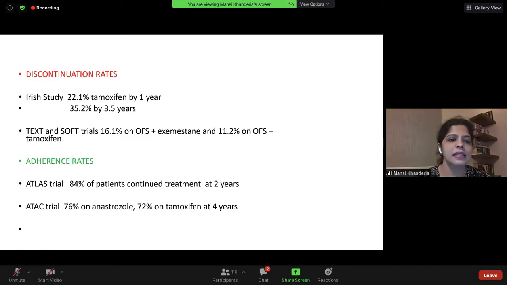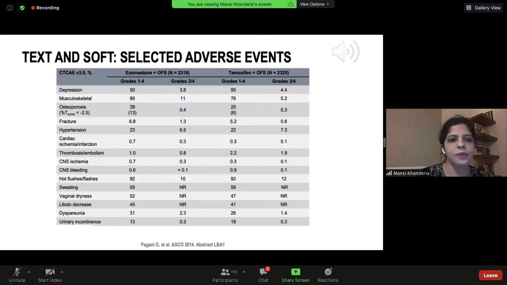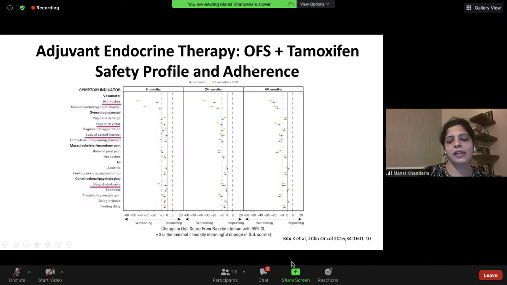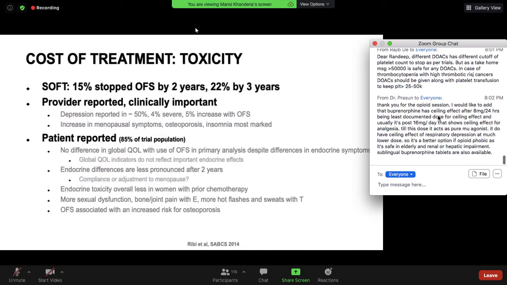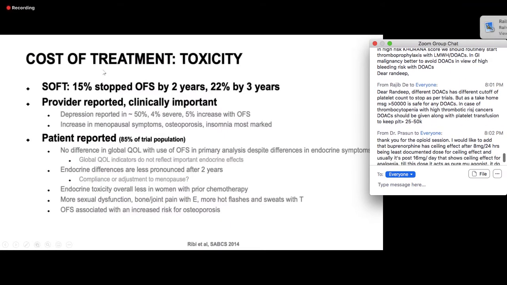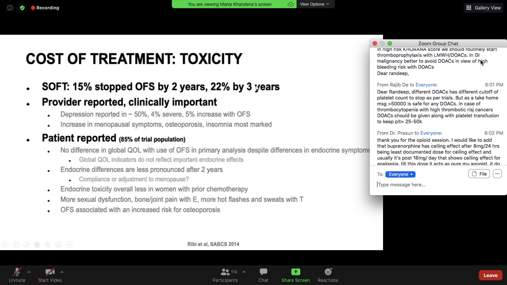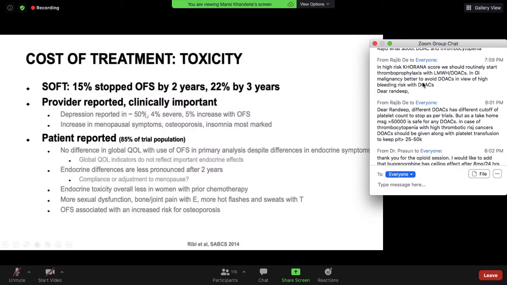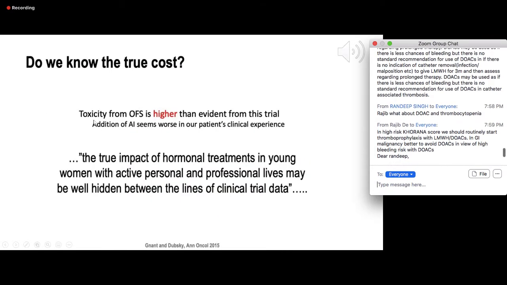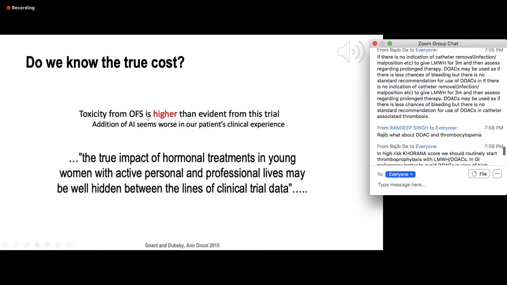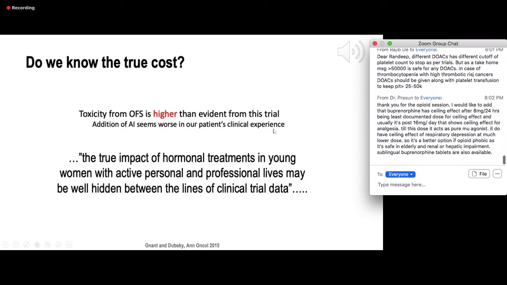Now, these toxicities lead to adherence rates of just about 80%. Only 80% of patients, even in trials, continue hormone therapy. So in the real world scenario, it may be much, much lesser than that. All the toxicities increase much more when ovarian suppression was given in TEXT and SOFT trials, which led to stopping of OFS by 15% of patients at 2 years and 22% by 3 years. Depression was seen in almost 50% of patients. So the toxicity from OFS is higher than evident from the SOFT and TEXT trials, and addition of AI seems worse in our patients' clinical experience.